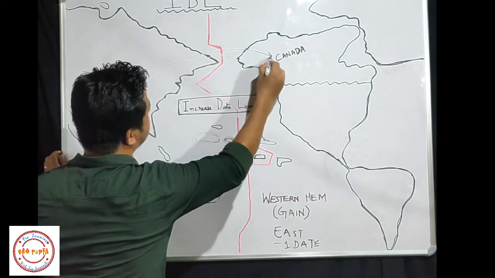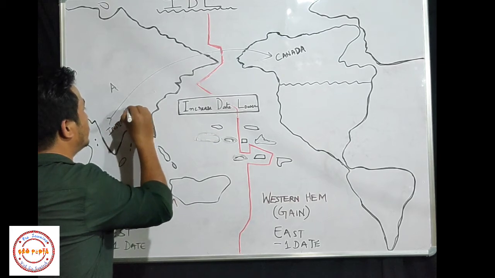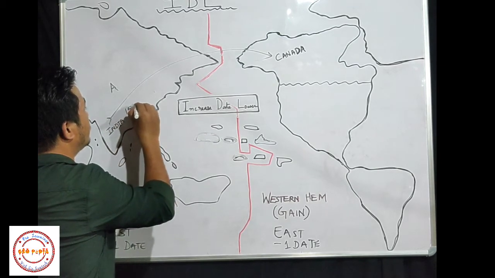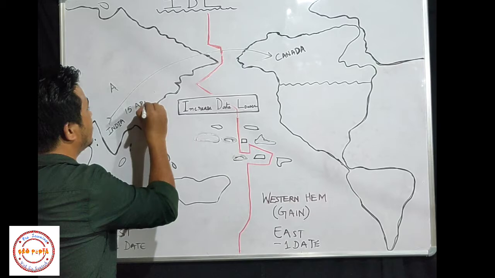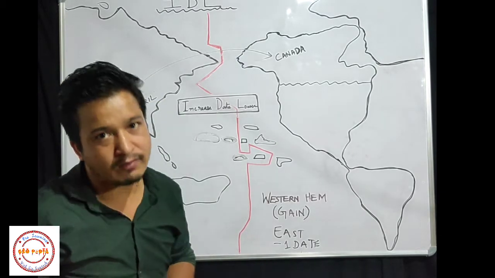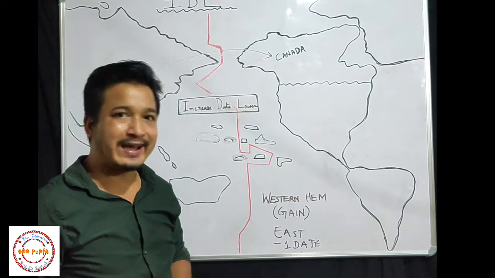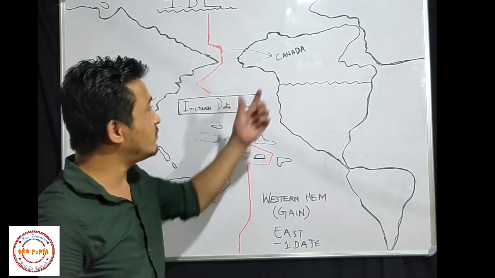He started his journey on 15th of April, and after traveling 24 hours, he reached Canada. Now can you tell me what will be the date here?